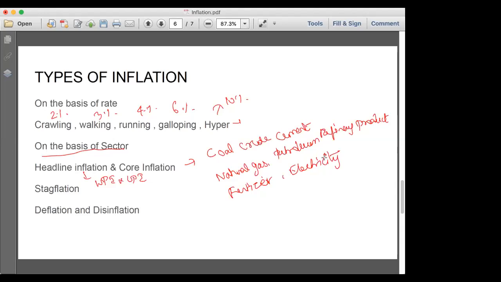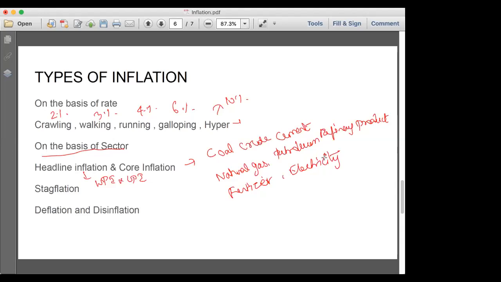Stagflation, it is the stagnant inflation. Whenever there is jobless growth, that is when there is no employment, we call it stagnant inflation. In 2010, I think there was a jobless growth. Do you know why? Because in 2000 to 2010, the IT industry was booming, and only a very small number of people were involved, and they were getting huge money.